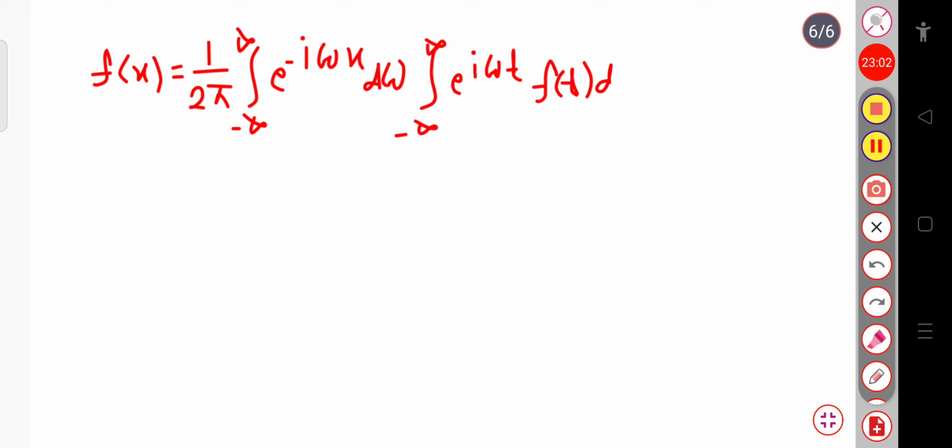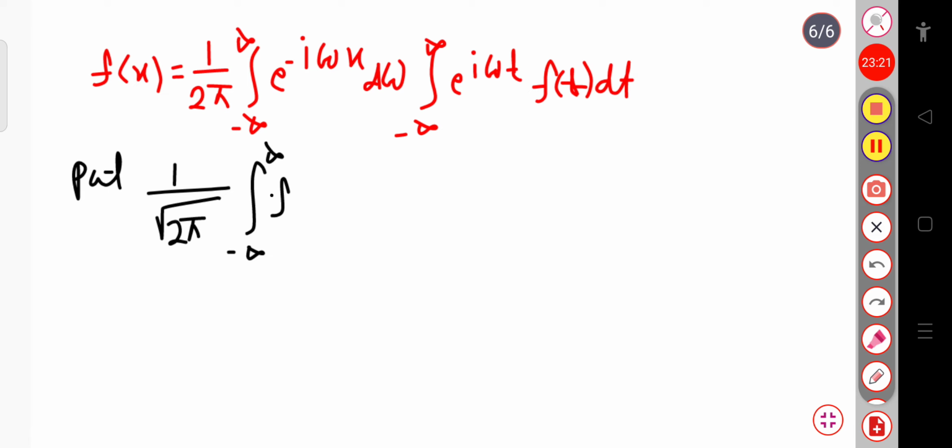From this expression, let us put 1 by root over 2 pi, integration over minus infinity to plus infinity f of t exponential i omega t dt equal to, suppose, capital F of omega.